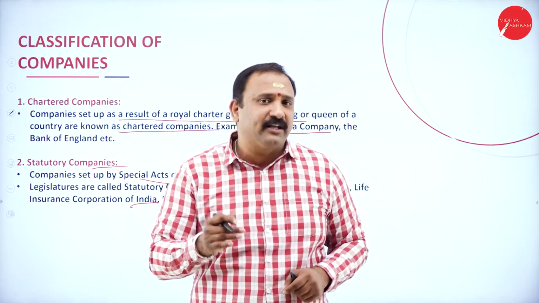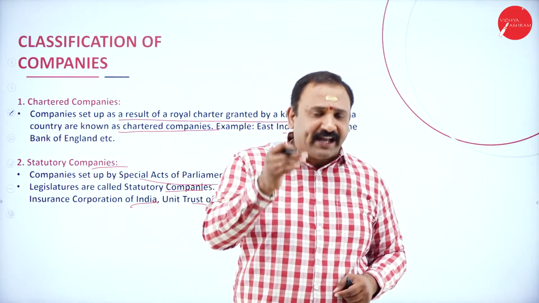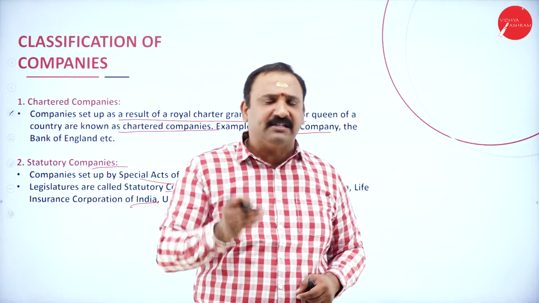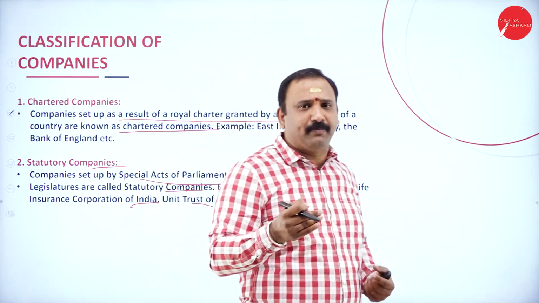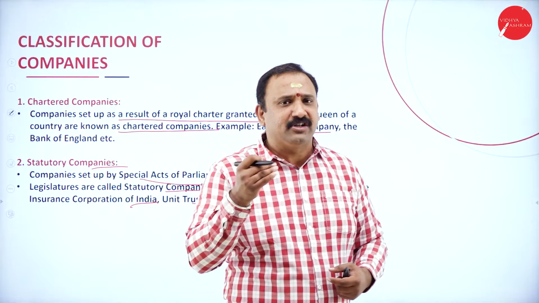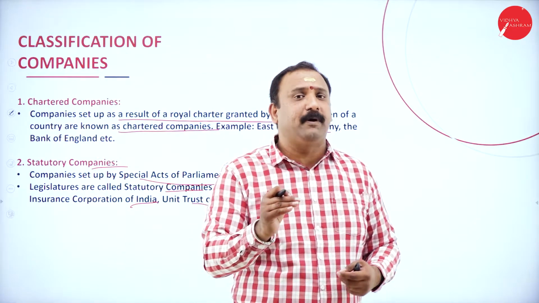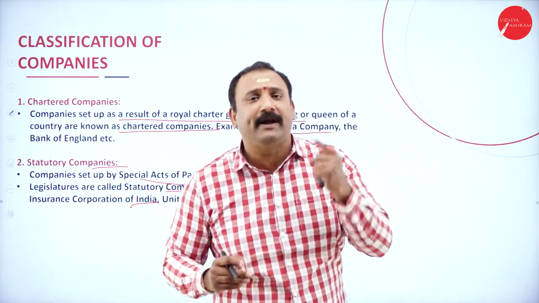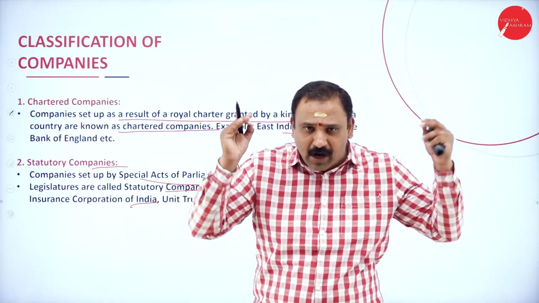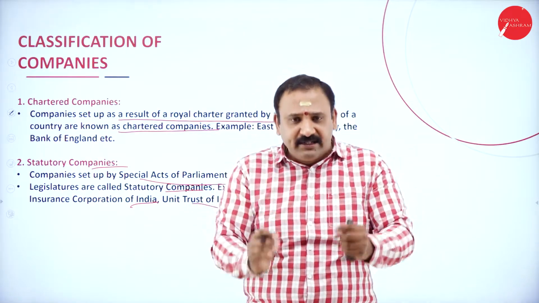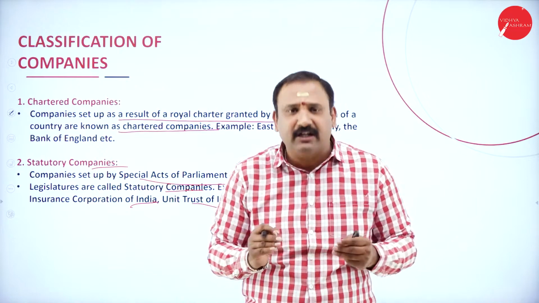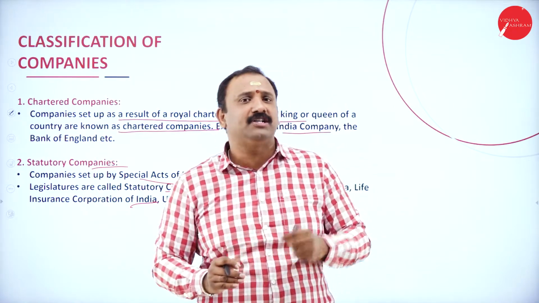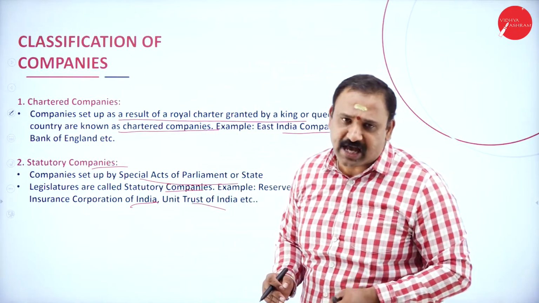So whenever the government decides to create a specific company, like the railways, the Reserve Bank or the Life Insurance Corporation, these are created for a specific purpose approved by the parliament. The parliament approves, stating that under this particular act, under this particular clause, these companies will be established.